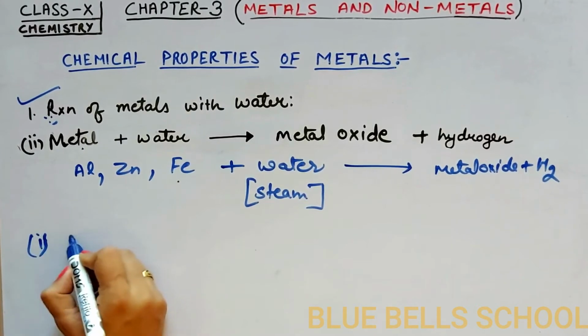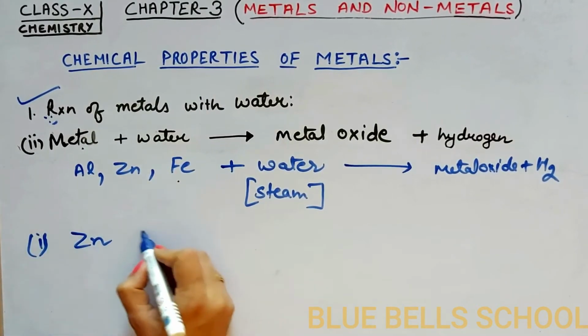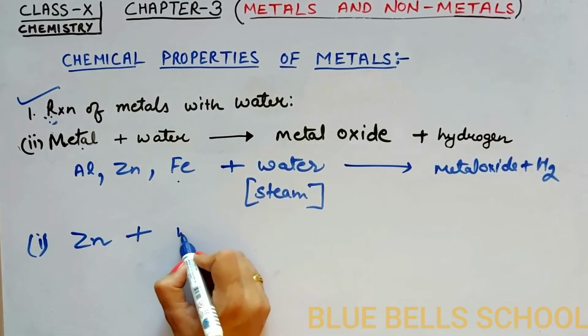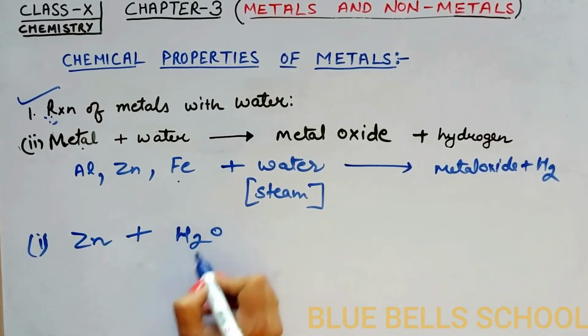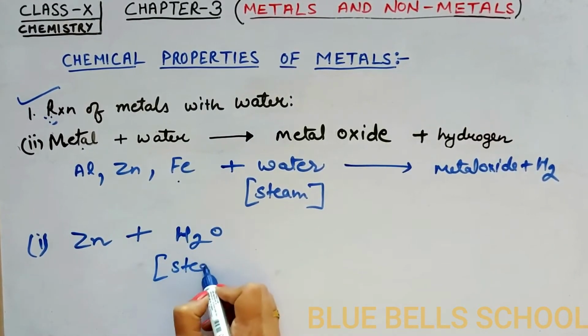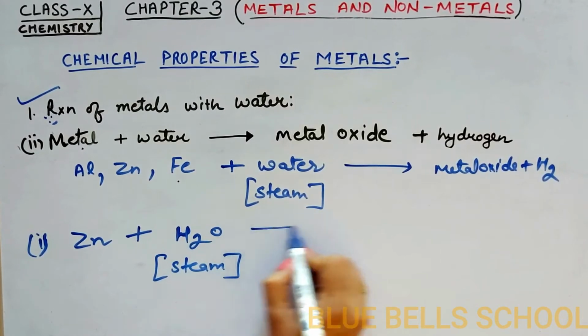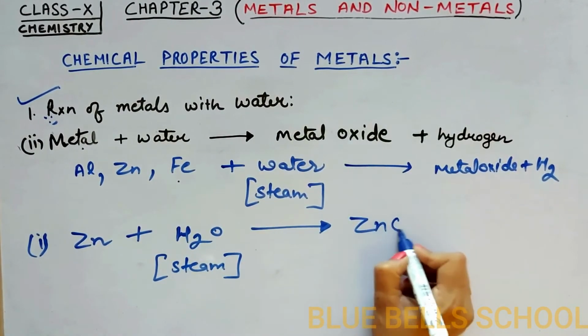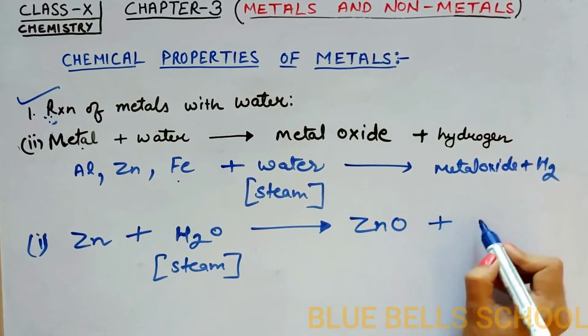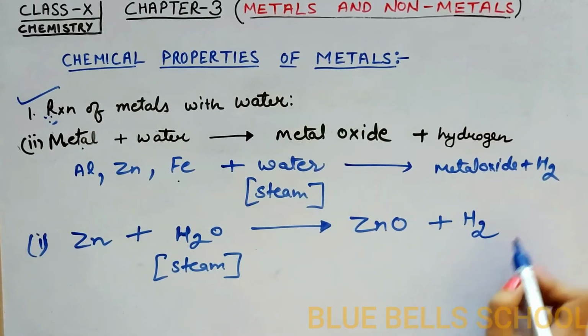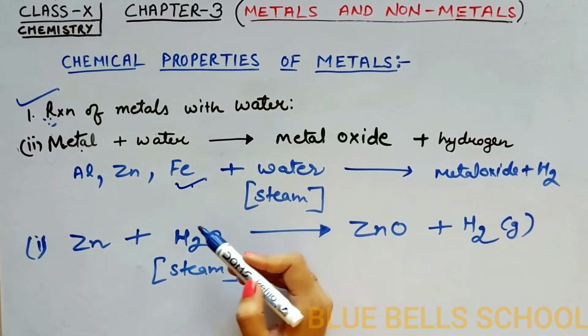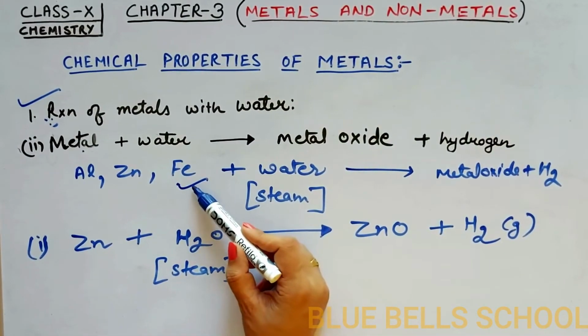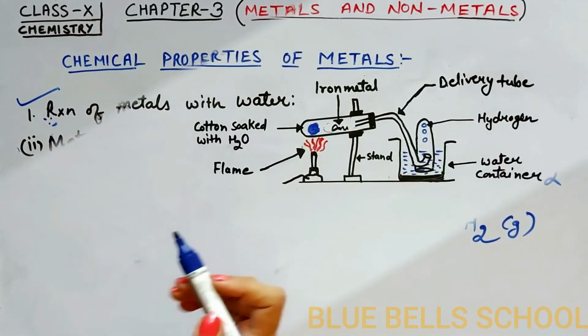First one: when zinc reacts with water which is in steam form, it will form zinc oxide plus hydrogen gas. Now next we will discuss iron.